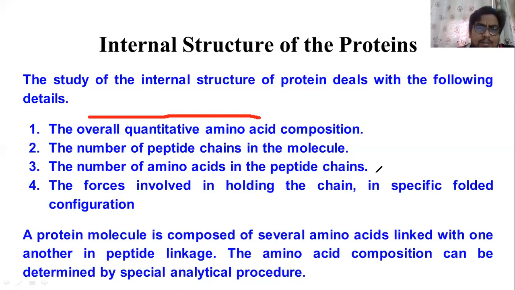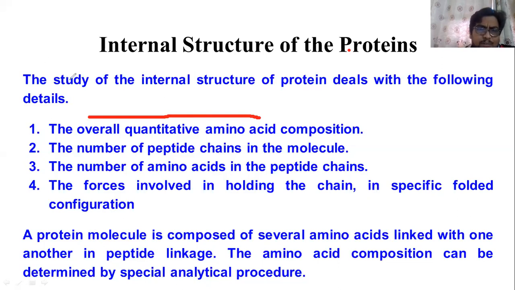The second thing which you want to see here is the number of peptide chains. So the number of peptide chains you must focus on. I already told you there may be multiple peptide chains present.